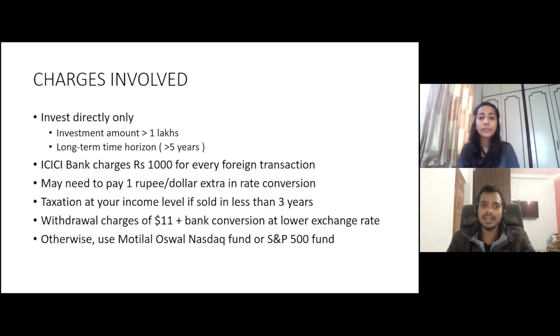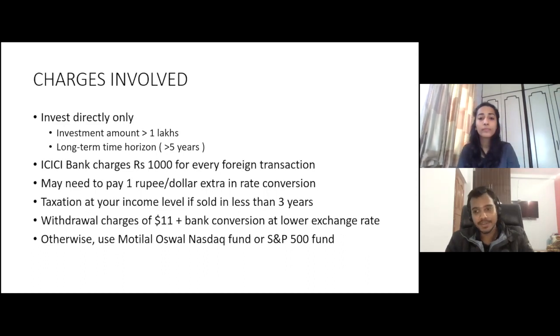The next one is that I told you to have a long-term time horizon here because taxation comes in. In the Indian stock market, long term is 1 year, but it's not the same when you are investing in the US stock market. Here the long-term time horizon is 3 years. If you take a profit before 3 years, you will be taxed at the same rate as your income level. So if you are in the highest tax bracket of 30%, you will be charged 30% tax on your profit. And if you keep your money for more than 3 years, you will be taxed at close to 15 to 16% instead.